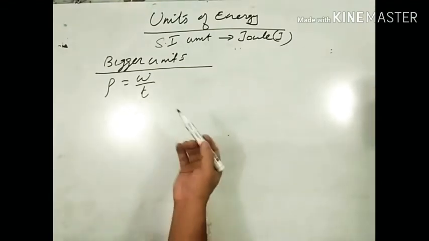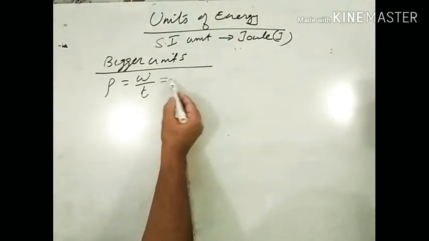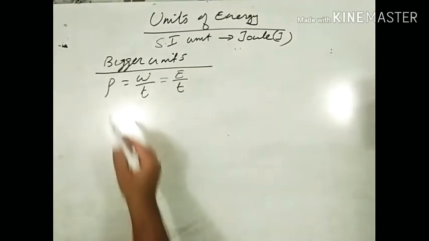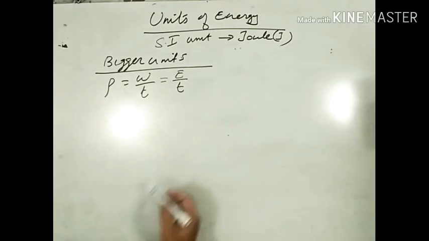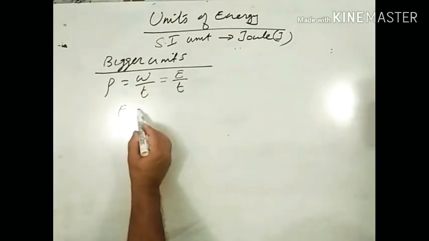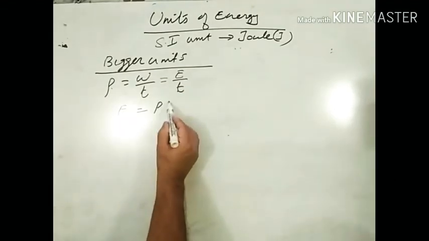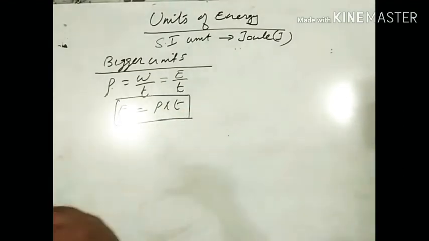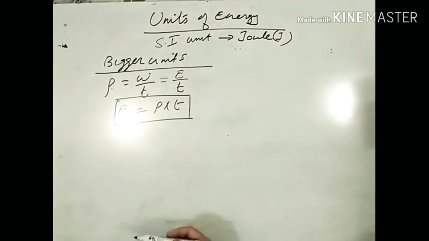When you are doing a piece of work, an equal amount of energy is consumed. I can write power is equal to E by T, energy upon time. So from here, energy is equal to power into time. Yes. So we got an important formula: energy is equal to power multiplied by time.